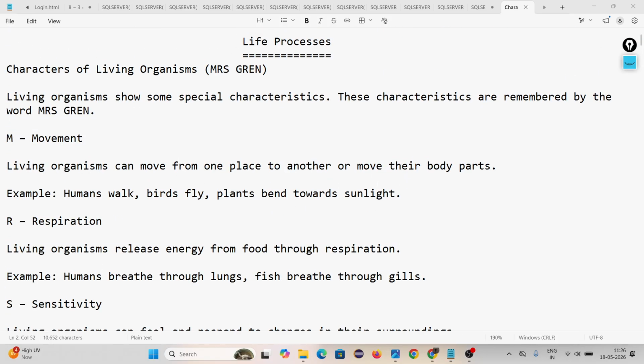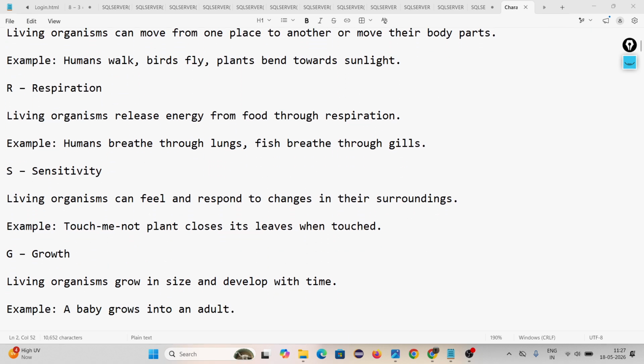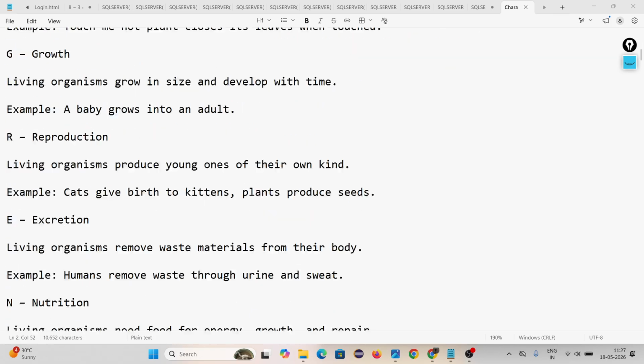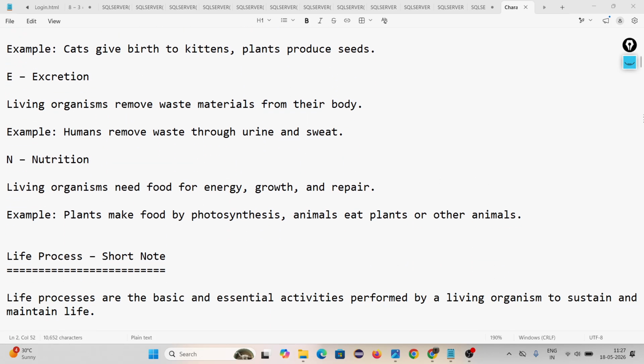What are the characteristics of a living organism? You have to remember MRS GREN. M stands for movement, R stands for respiration, S stands for sensitivity, G stands for growth, R stands for reproduction, E stands for excretion, N stands for nutrition. These are some characteristics which are available in living organisms and which are missing in non-living things. Then come to our chapter.